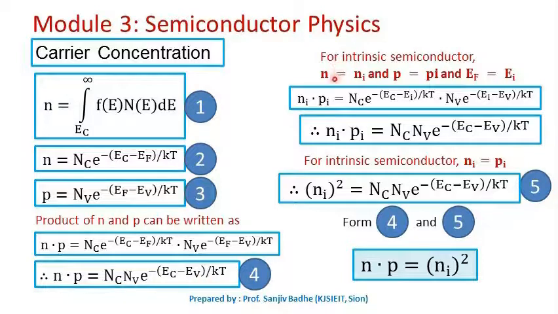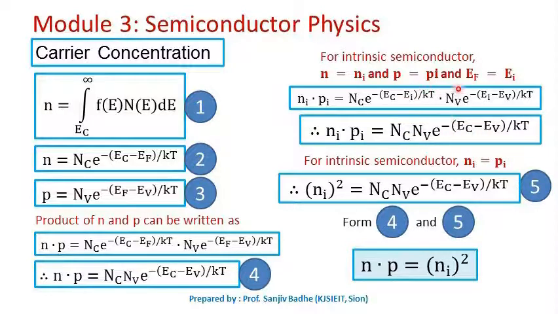For intrinsic semiconductor, we can write n equal to ni and p equal to pi, and Ef can be written as Ei, the center of the forbidden gap. So ni into pi is equal to Nc e raised to minus (Ec minus Ei) by kT into Nv e raised to minus (Ei minus Ev) by kT. So ni into pi will be equal to Nc Nv e raised to minus (Ec minus Ev) by kT.